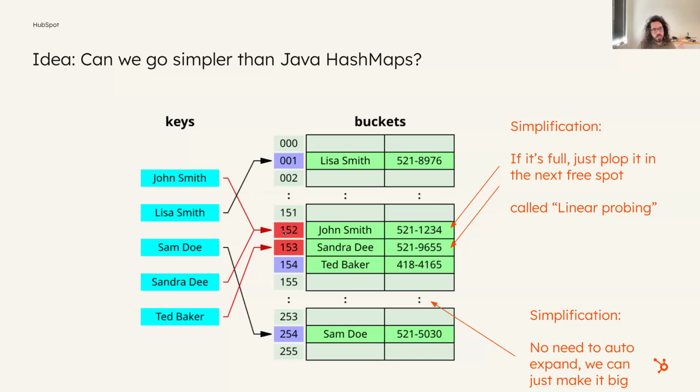Well, the Java implementation does some fairly complicated things, but instead of doing complicated things, we can just say, this area for John Smith is full, we'll plop Sandra D into the next available spot. And then here comes Ted Baker, and Sandra D took that spot, so we'll plop Ted Baker into the next available spot. Plopping it in the next free spot seems like a really stupid strategy, but it's actually called linear probing, and it's a real thing. Another simplification is that these buckets don't need to be expanded and resized. We'll just make one big enough for the whole file.